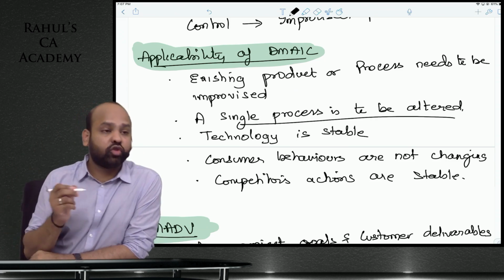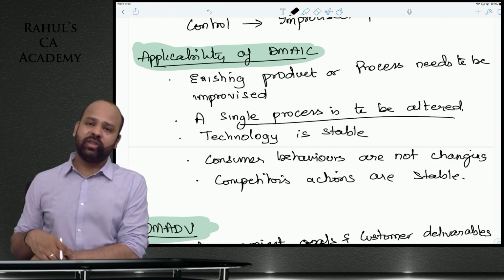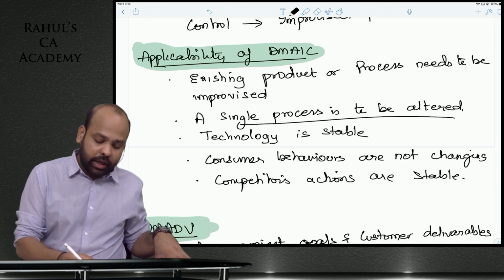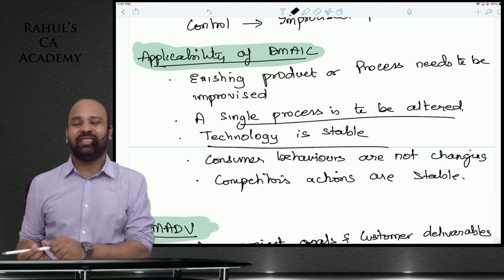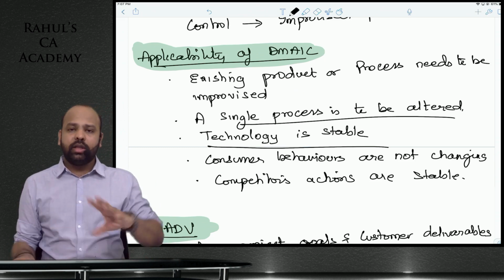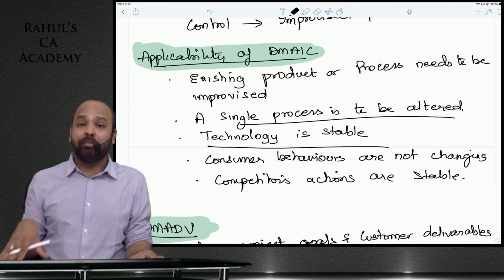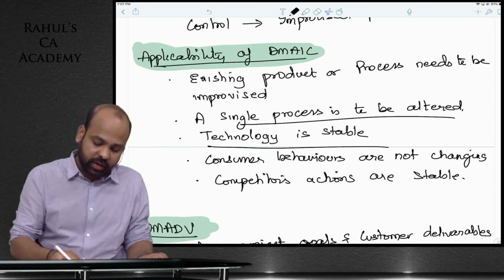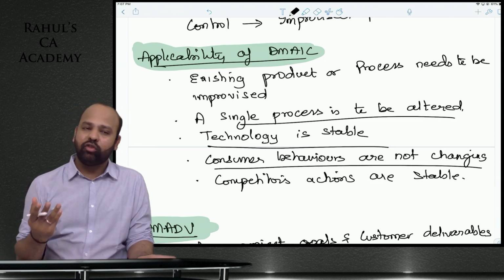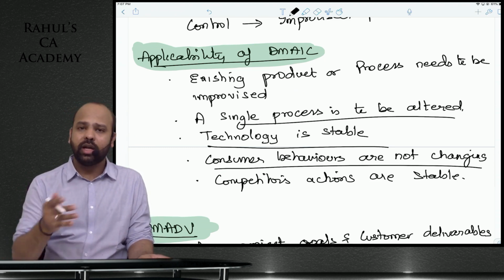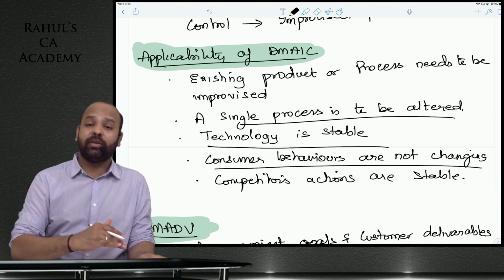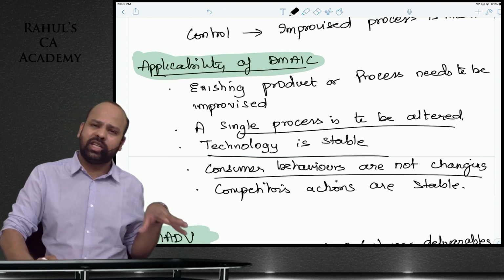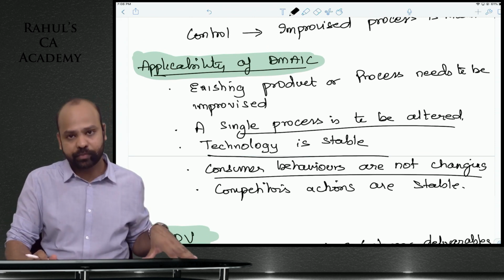A single process is to be altered as such, guys. If multiple processes are to be altered, guys, again it is better to implement DMADV because you will want to find a replacement for that. Technology is stable. If the technologies are continuously changing, guys, by the time you implement this DMAIC as such, beta, the technology must have changed already, requiring you to again carry out the process. Consumer behaviors are constant. If the consumers' behaviors, beta, and competitors' actions are not constant, by the time you implement this, again dynamic business environment, you will have to go through the entire process again. So that is DMAIC. Applicability: existing product, existing process where things are not changing much.